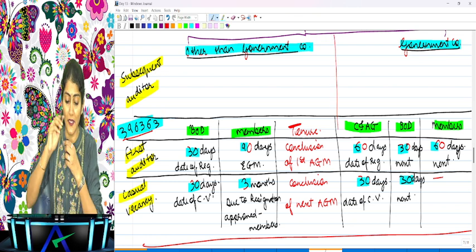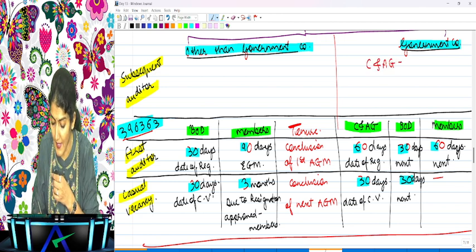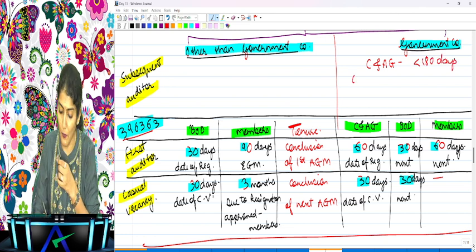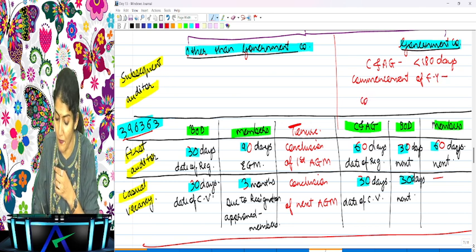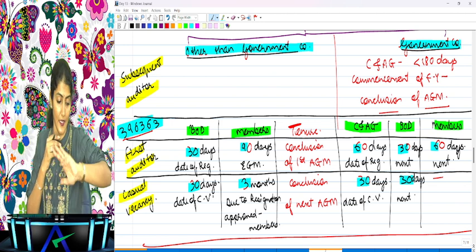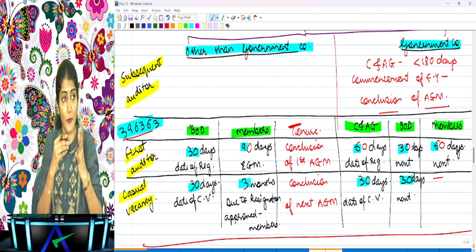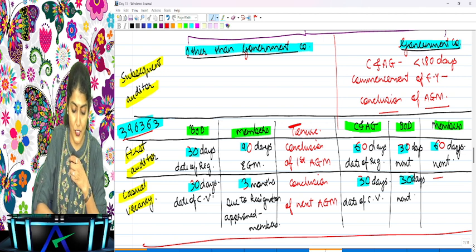In case of a government company, the subsequent auditor has to be appointed by the CAG within 180 days from the commencement of the financial year, and the auditor so appointed shall hold office till the conclusion of the AGM. Okay, right. So in case of a government company, subsequently who will appoint the auditor? The CAG will appoint the auditor within 180 days from the commencement of the financial year, and the auditor so appointed will hold office till the conclusion of the AGM.